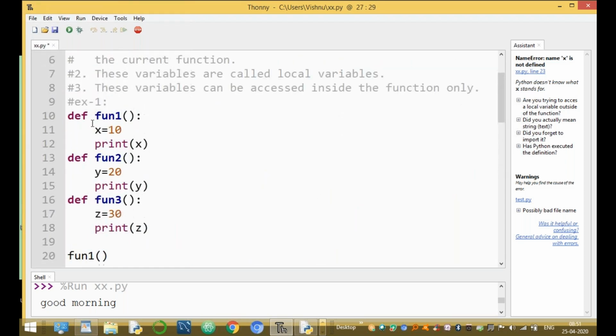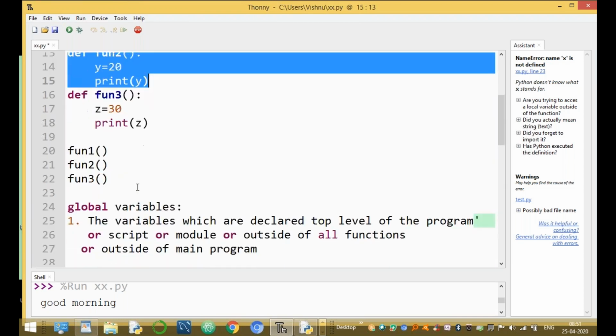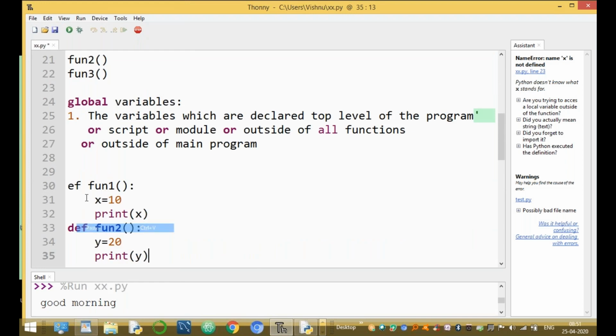The variables which are declared but not within a function. The variables must be declared outside, not inside.